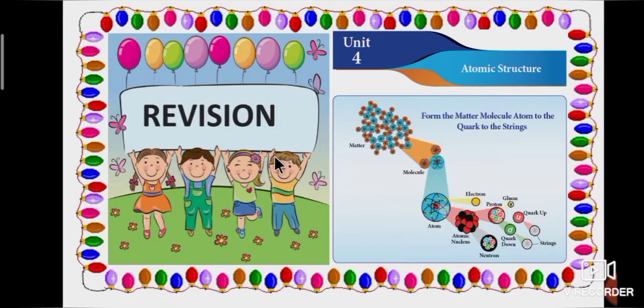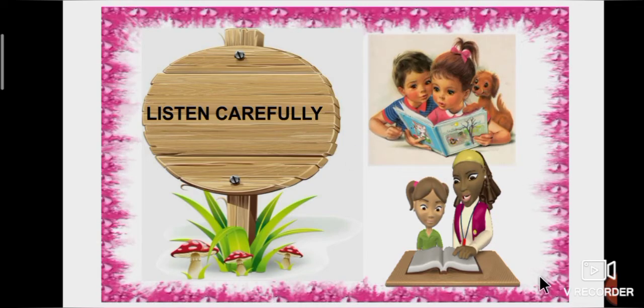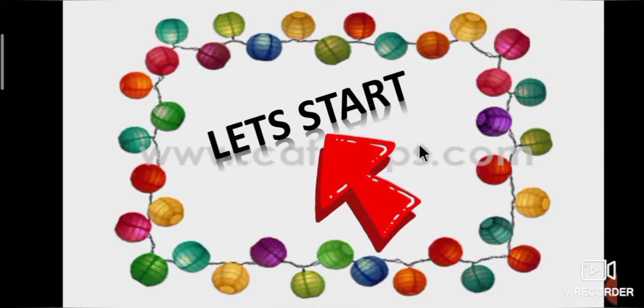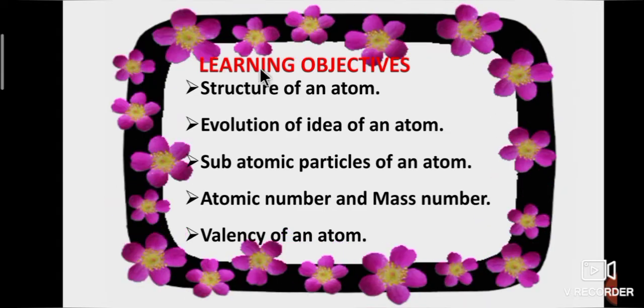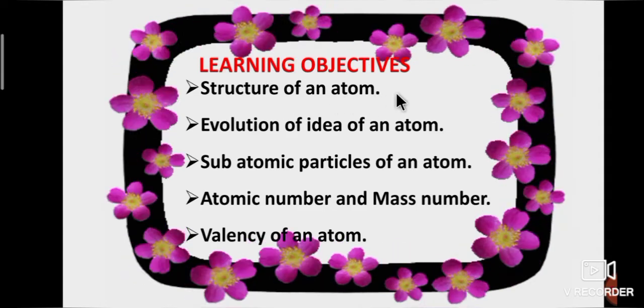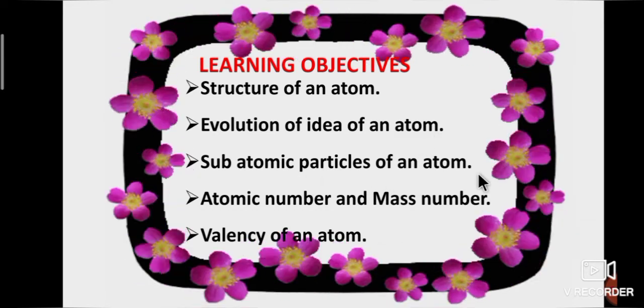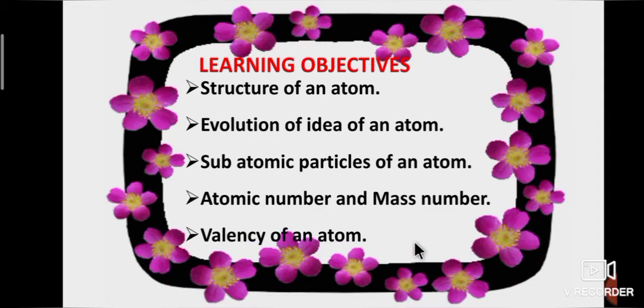Today we are going to revise 4th lesson atomic structure. So listen carefully students. Make a note of important points. Okay, let's start the lesson. Today we are going to learn about structure of an atom, evolution of idea of an atom, subatomic particles of an atom, atomic number and mass number, valency of an atom.